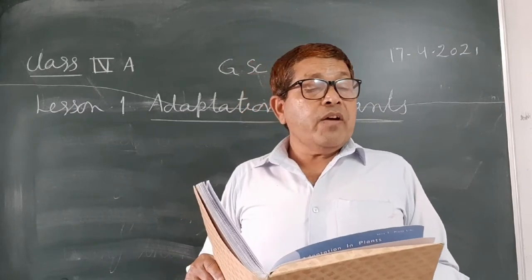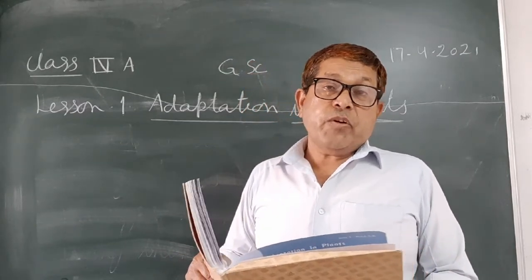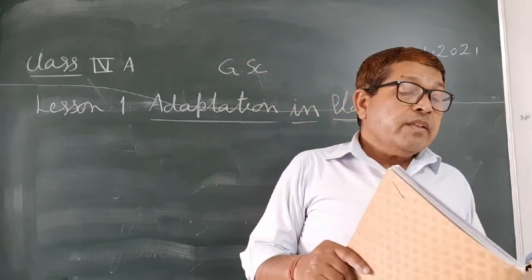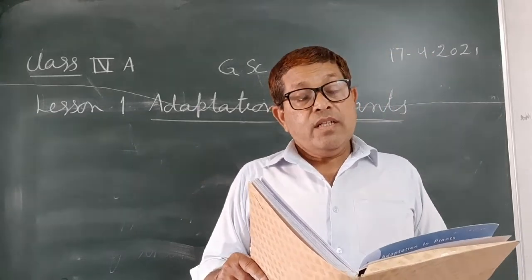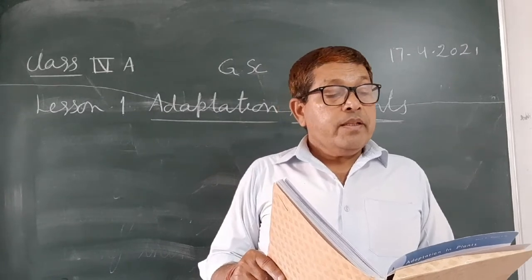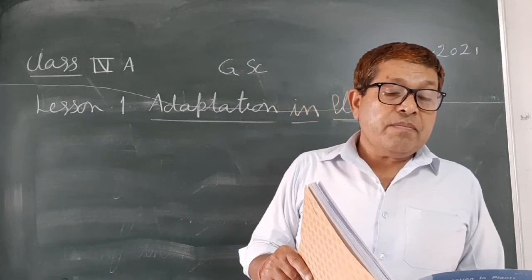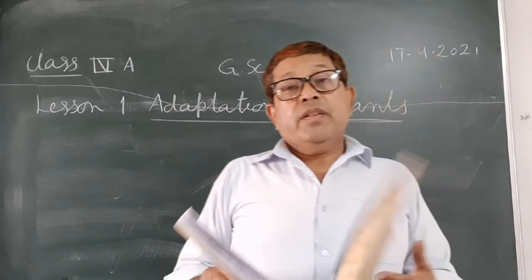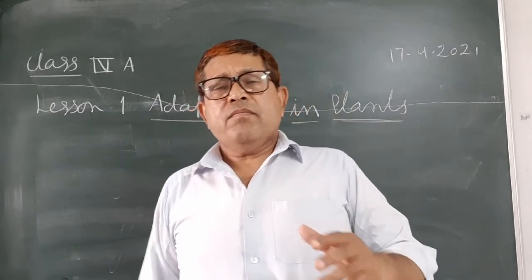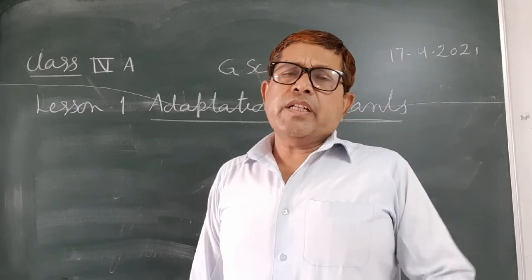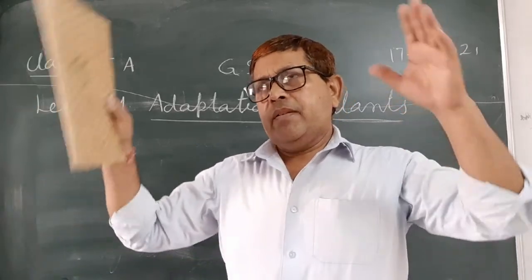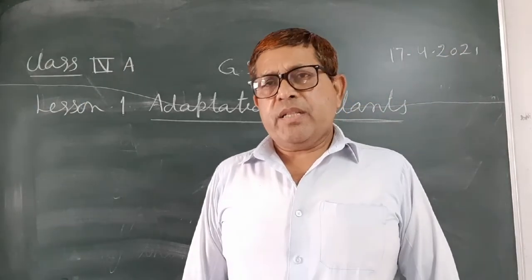They are usually flowerless. This is an important feature. They are usually flowerless and have cones with seeds that carry out the process of reproduction. If you go to hilly areas, you observe that plants are conical in shape.